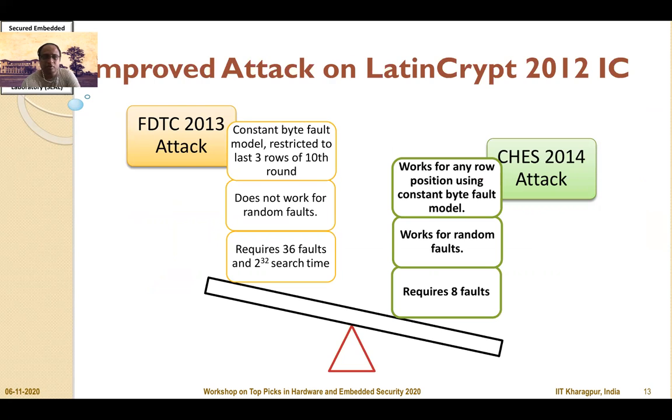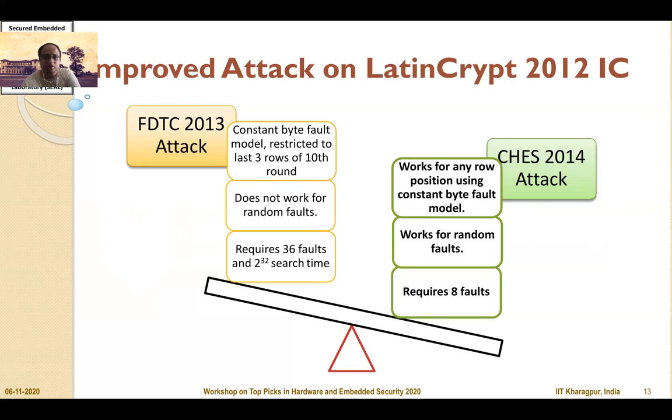While the original attack required a constant byte fault model and was restricted to only the last 3 rows of the 10th round, our attack works for any row position using the constant byte fault model. The original attack does not work for random fault models, and therefore makes the countermeasure seem resistant against several classes of DFA. We show that the original countermeasure is vulnerable to even random fault based attacks.